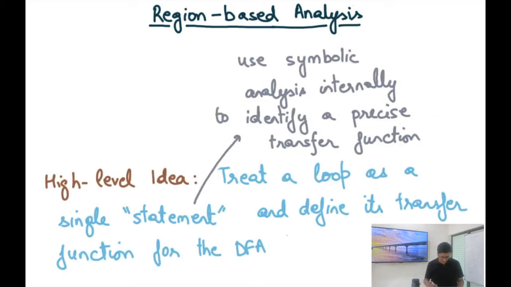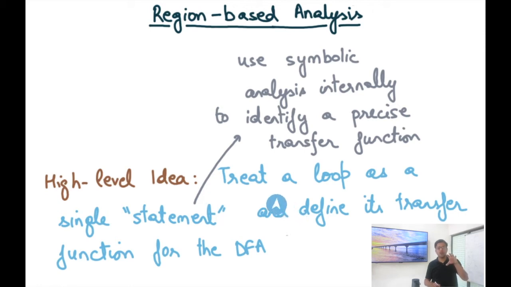So the high level idea is that we are going to treat a loop as a single statement and define its transfer function for the DFA. All right. So we're going to basically behave as though the whole loop is a single statement. And then we're going to do the DFA for the entire program. And then when we hit the loop, we are going to find out what's the transfer function of that loop statement, that compound statement that is representing the loop.